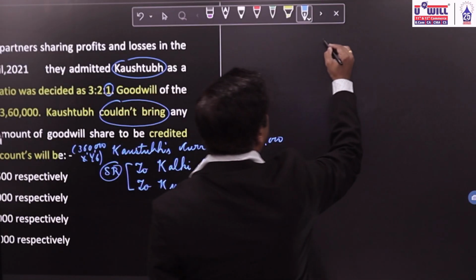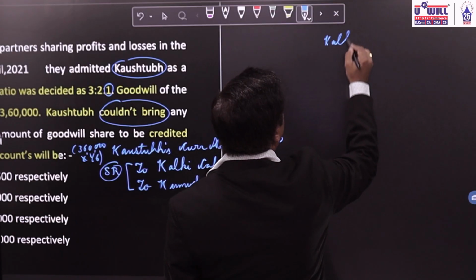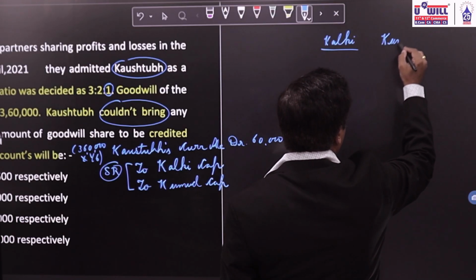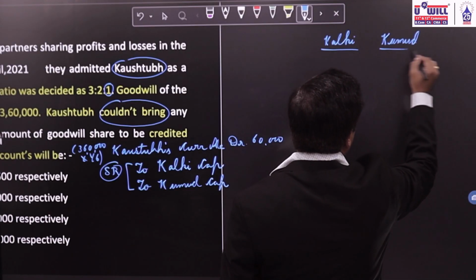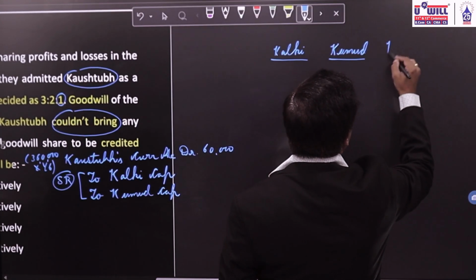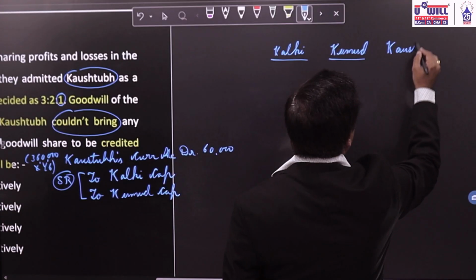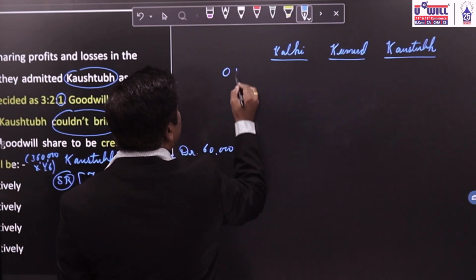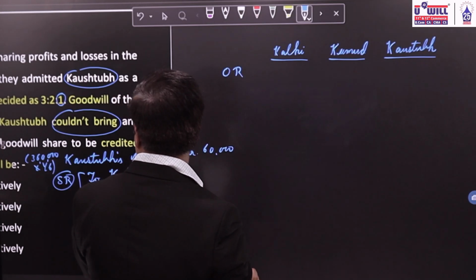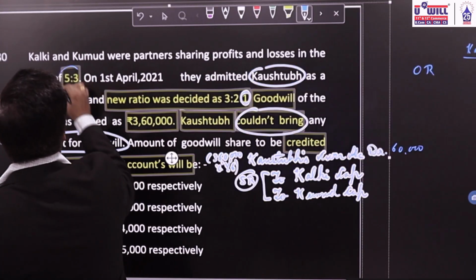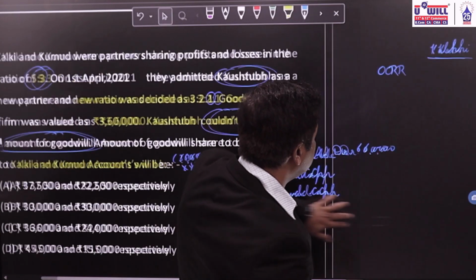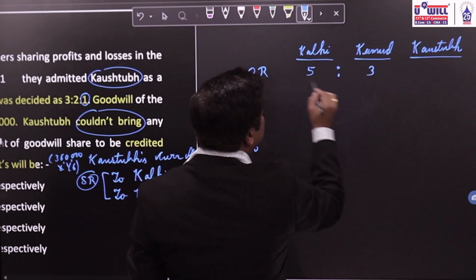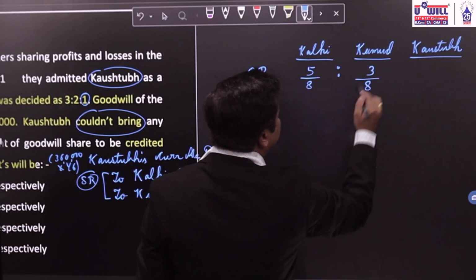Let us find the sacrifice ratio of Kalki, Kumud and Kostub. How do we find the sacrifice ratio? Old ratio minus new ratio. What is the old ratio of the two partners? 5:3. 5 plus 3 is 8, so 5 by 8 and 3 by 8.